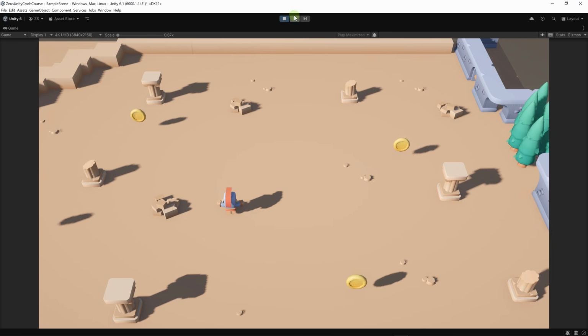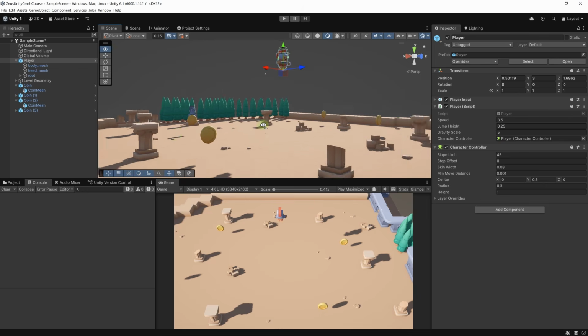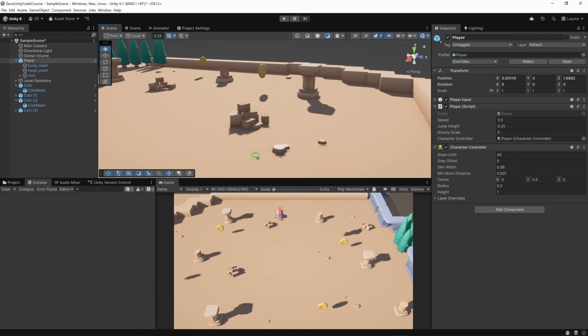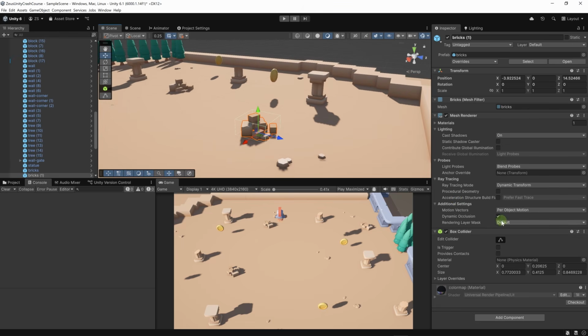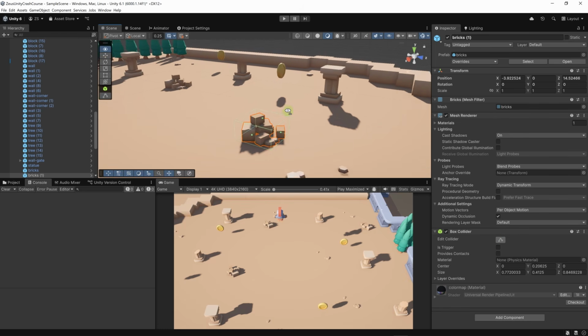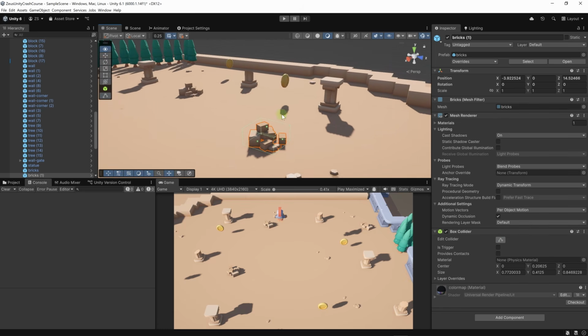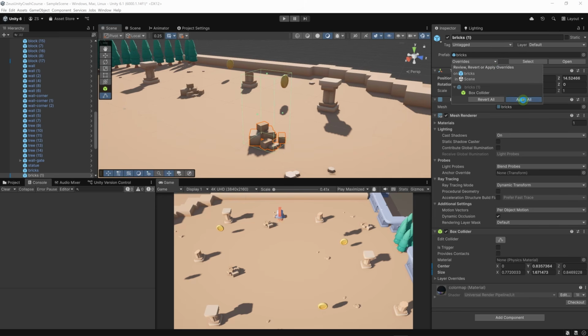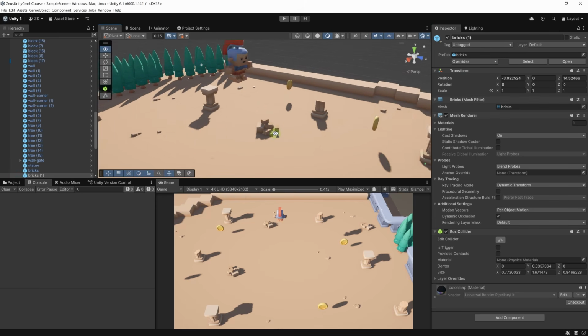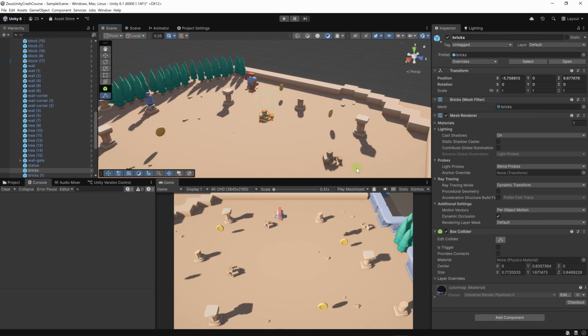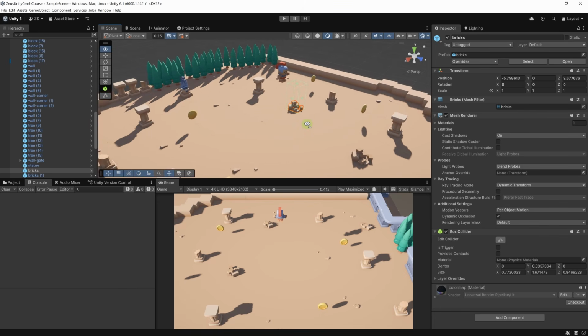What we can do here is perhaps increase the height of the collider on these obstacles. Let's click on this object and go to edit collider. Let's click on this button and I can simply drag on one of these points to make the collider way higher. All right, now let's apply these changes. Let's click on overrides, then apply all. That way all the prefab instances of this obstacle will have the same collider.